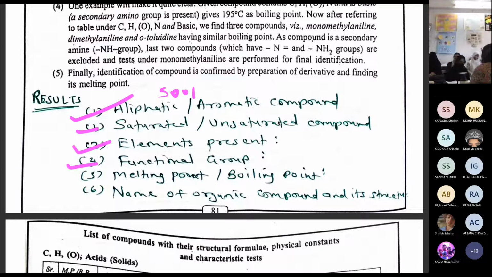Yes, one more. I have taken the solid compound. This is the solid compound I have taken, correct? Now I am adding bromine water to this. Let us see whether it is saturated or unsaturated. What I do is I just shake it. Now we have to check whether the color of bromine water remains or it is still there. No? That means we can say no decolorization. Understanding? No decolorization. That means the compound is saturated. Clear? So the second result you can write.